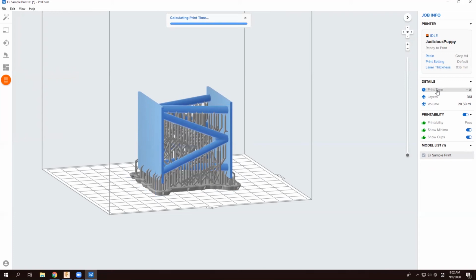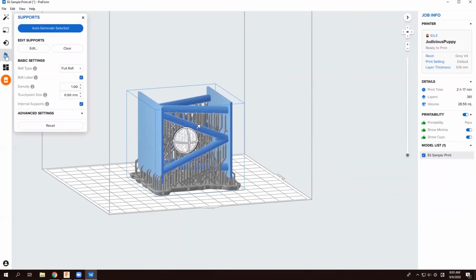Let's look at the print time. Very similar. I'm going to try one more thing.